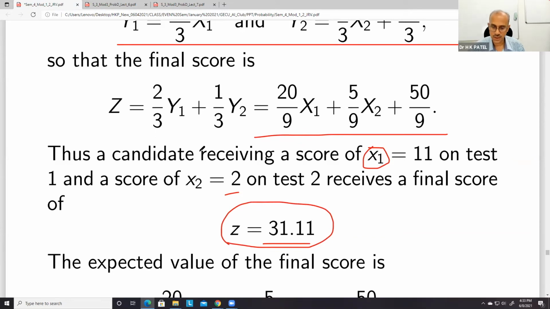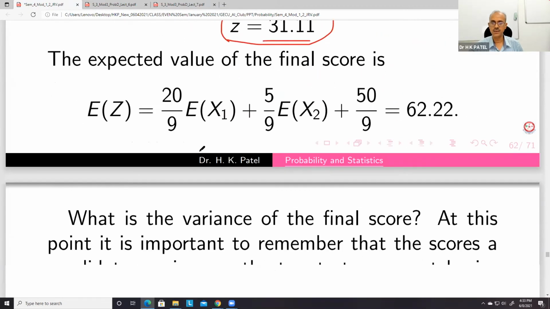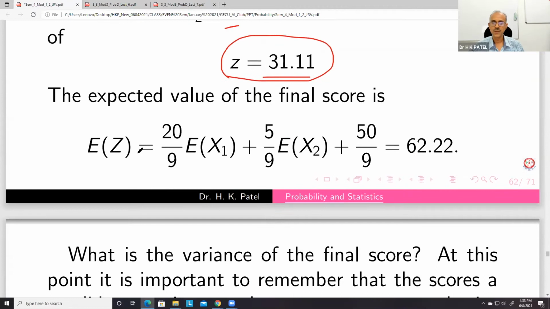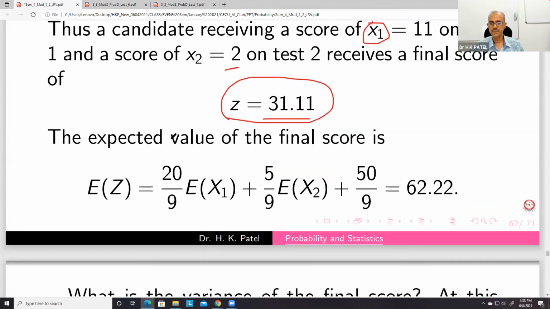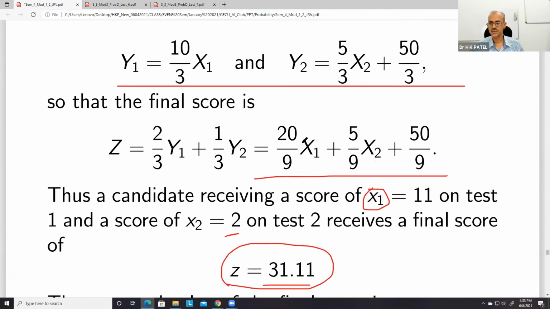So this is a relative grading kind of thing. And then we can find EZ, that is the expectation. So the expectation is simply 20 by 9 expectation of x1 plus 5 by 9 expectation of x2 plus 50 by 9.